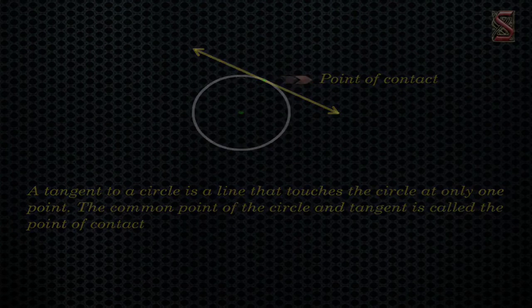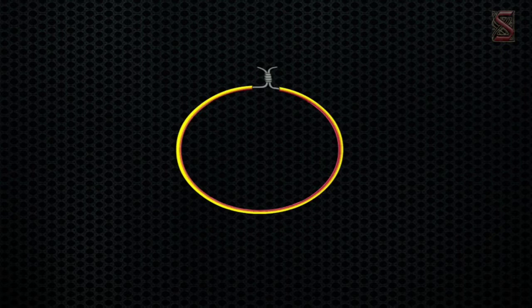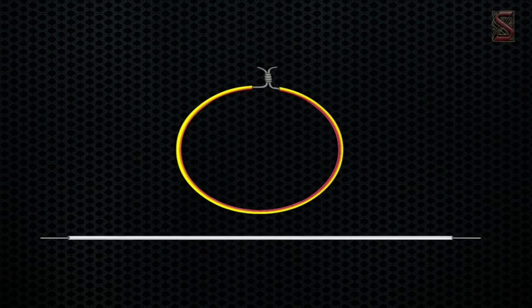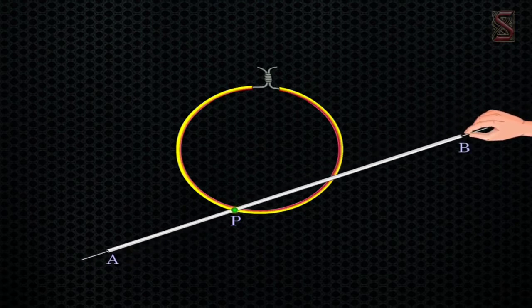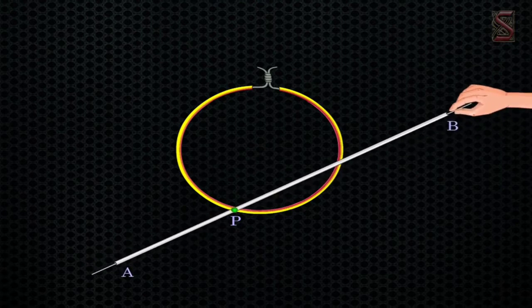Let us do an activity to understand the presence of a tangent to a circle. Take a circular wire and a straight wire AB. Attach the straight wire to the point P of the circular wire, such that AB can rotate about the point P in a plane.